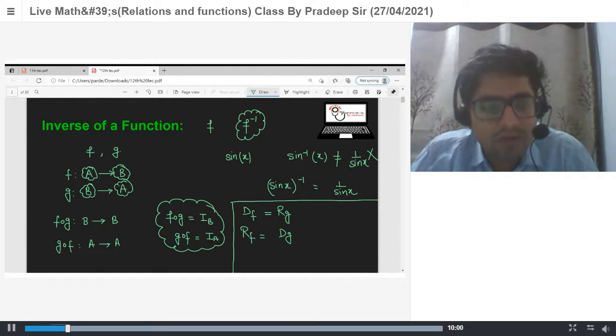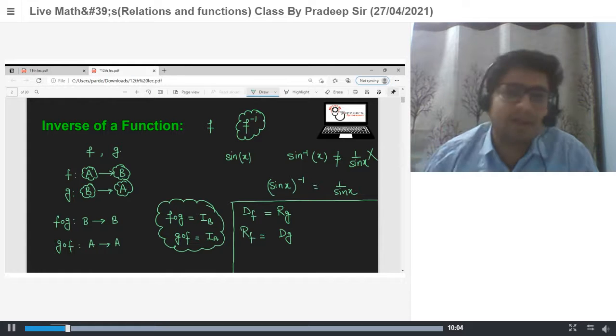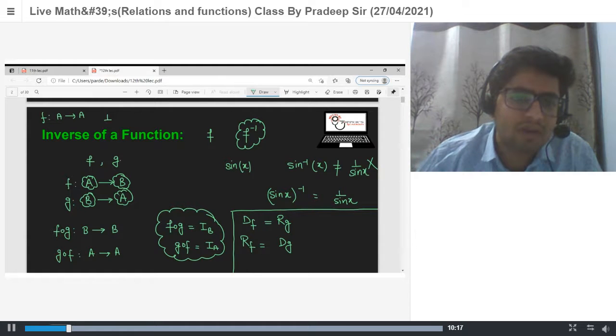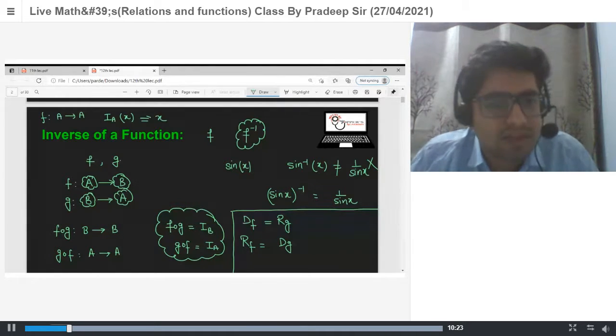So what does identity on B mean? fog is equal to identity on B. An identity function is what? Let's say you have a set A, and a function from A to A. The identity function on A is a function such that if you put x here you will get x, that is, I_A(x) = x. So this is your identity function.